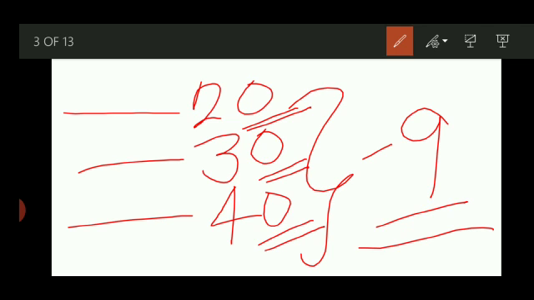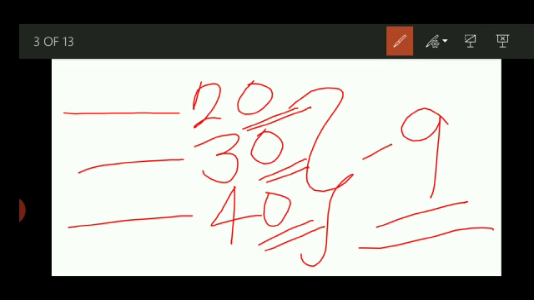Always change this number will be 9. And the number will change which will be beside that. Beside that means here we are only having 2 numbers. But when we learn 3 digits, then you have to see only the number which is sitting beside the 0. So here who is sitting near the 0? 2. So we will change this.